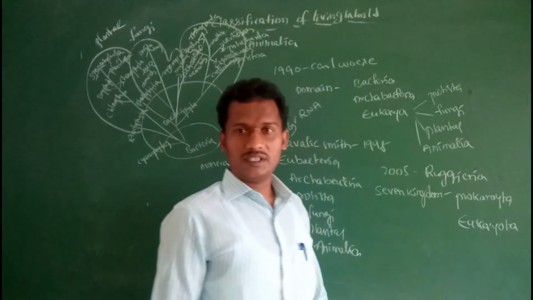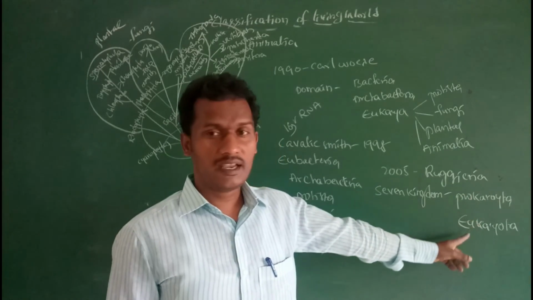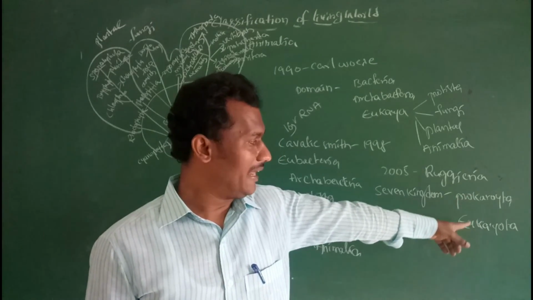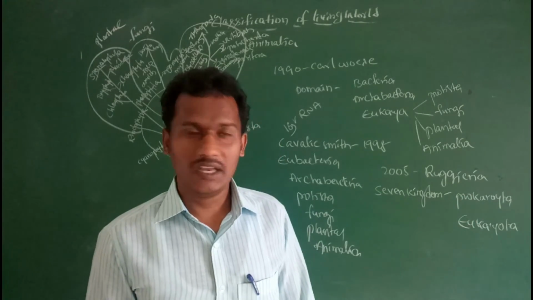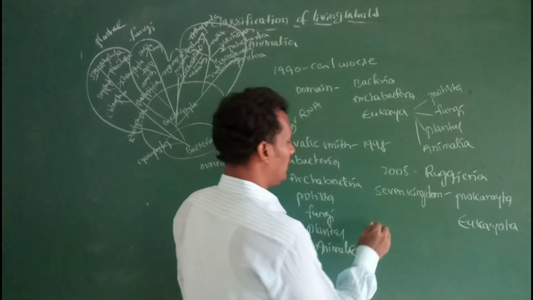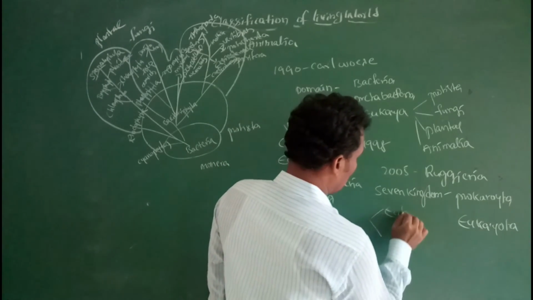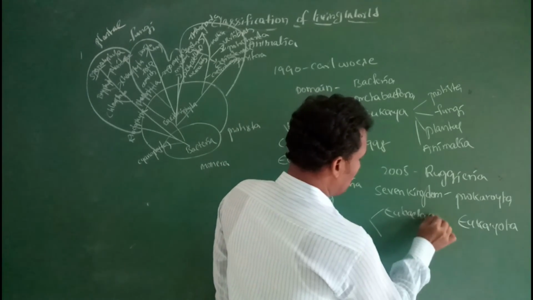In the seven kingdom system of classification, two super kingdoms are present: prokaryota and eukaryota.